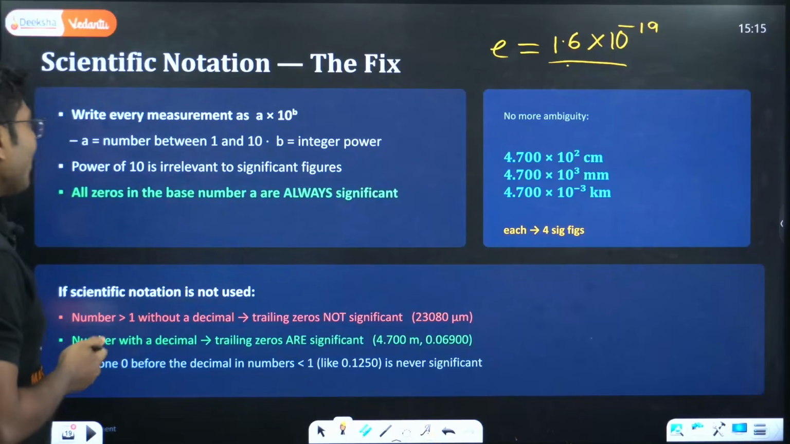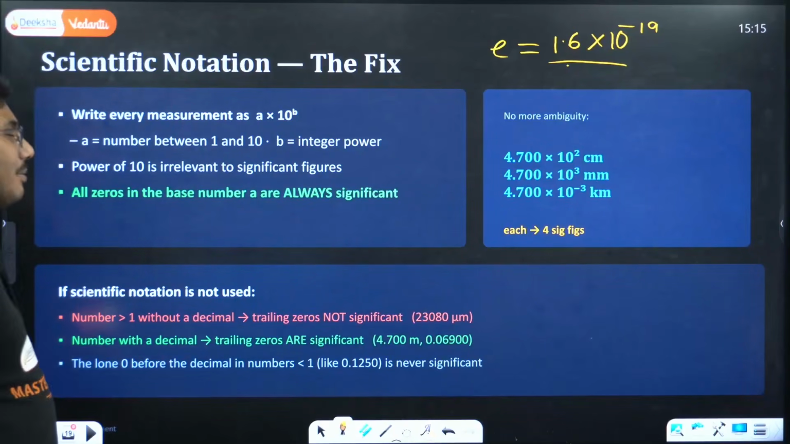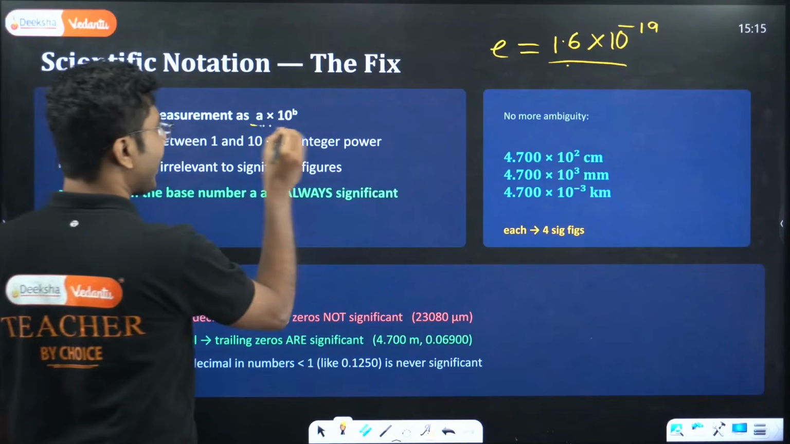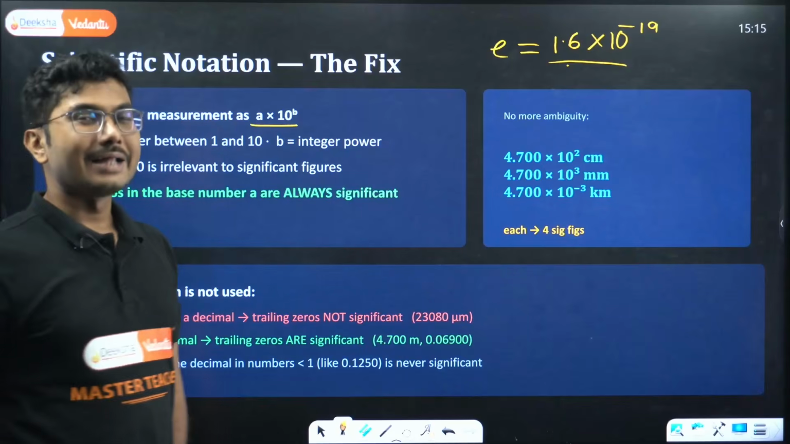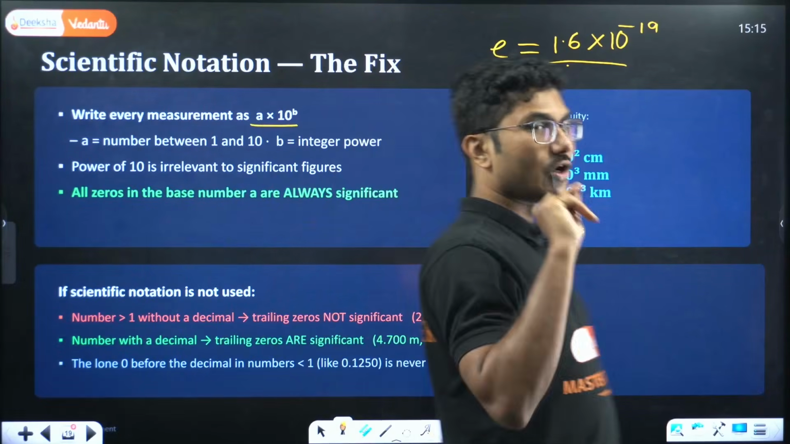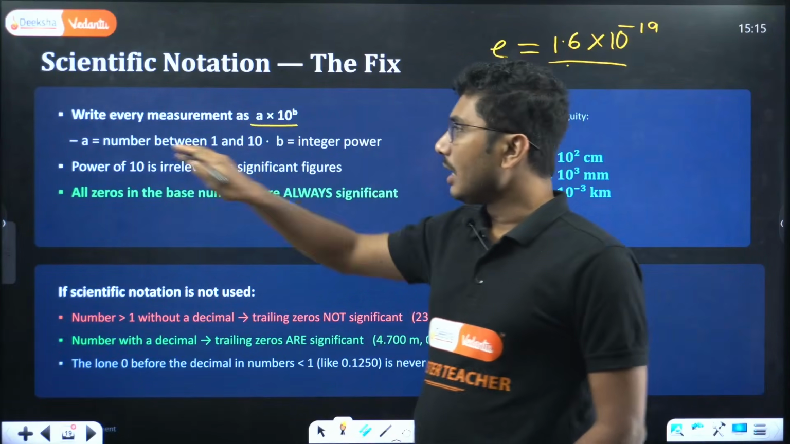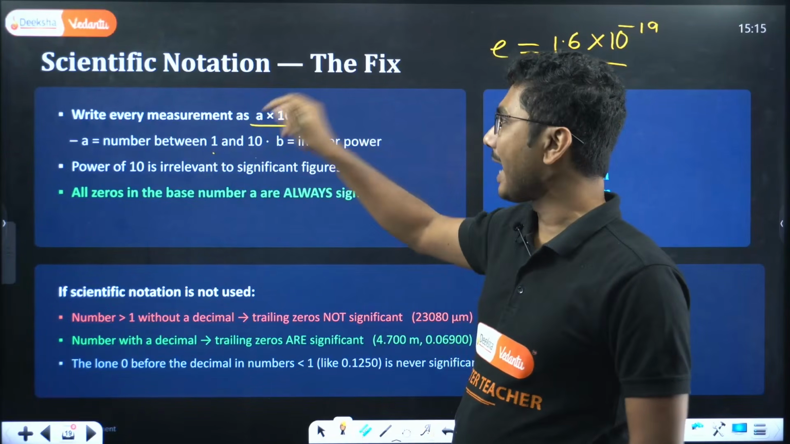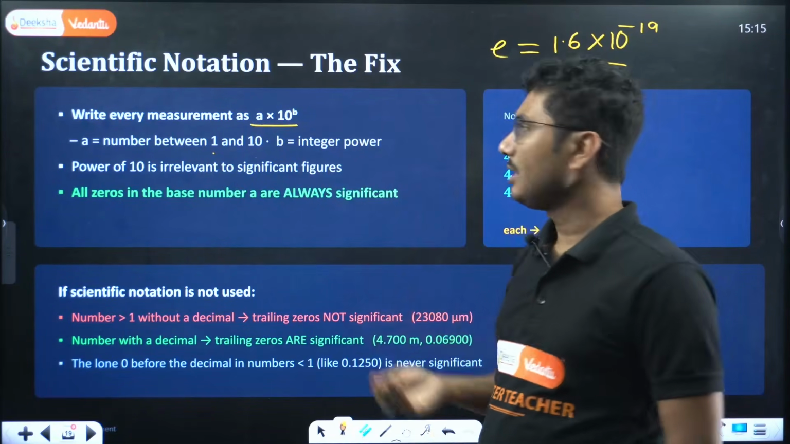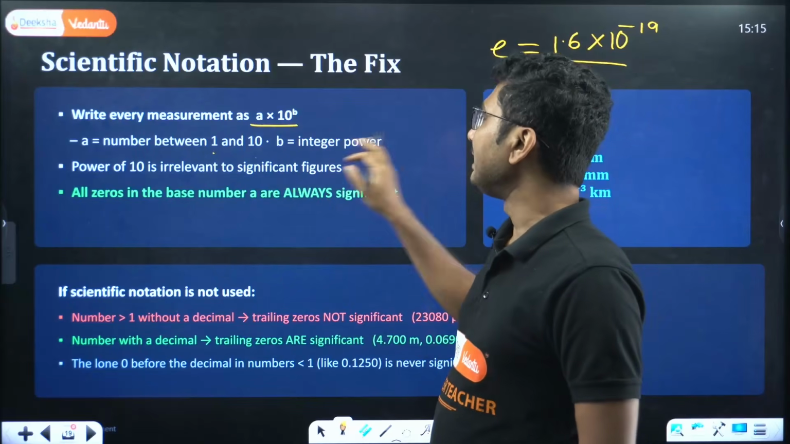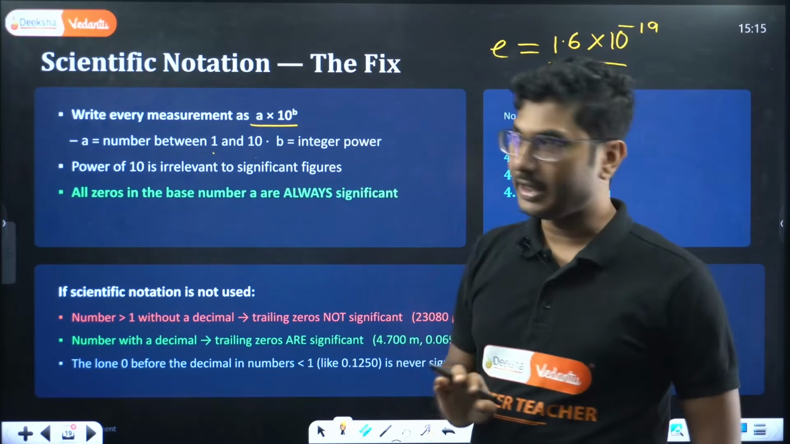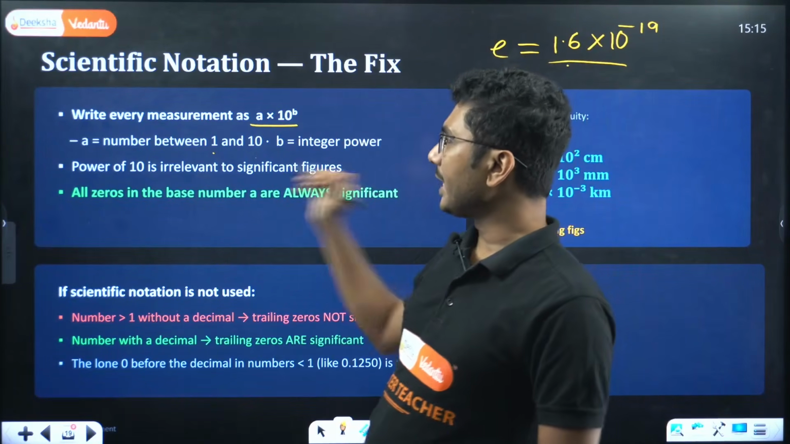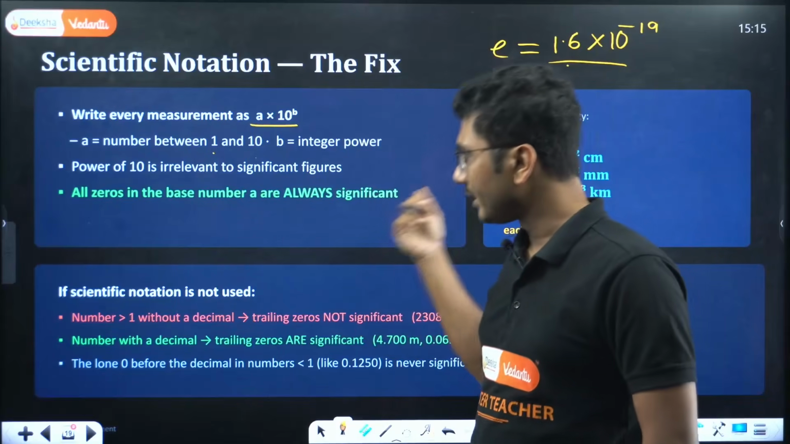Answer that. Whenever we write a number in the form of a times 10 to the power of b, that is called scientific notation. Here a is a number between 1 and 10, a has to be between 1 and 10. b is an integer power, b has to be an integer power. The power of 10 is irrelevant to the significant figures.